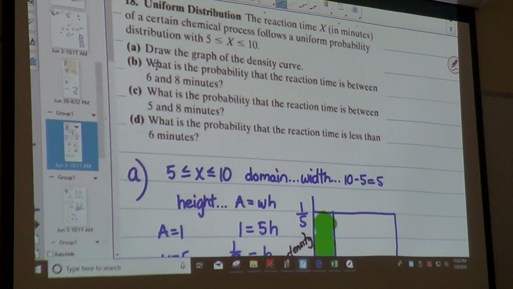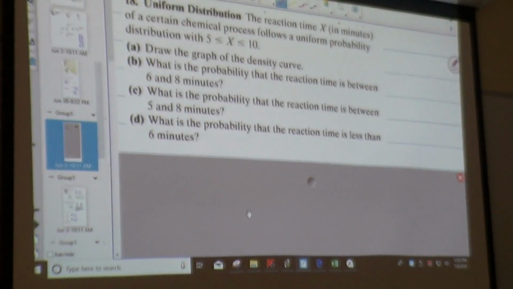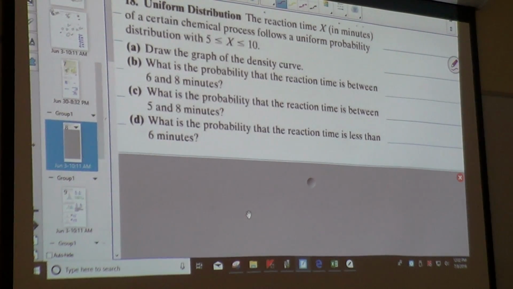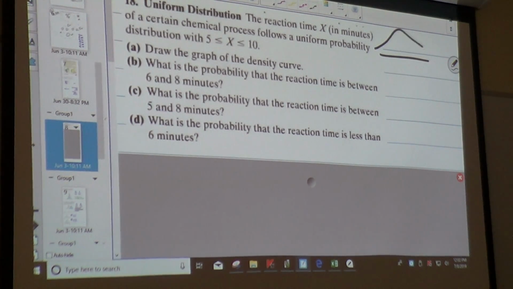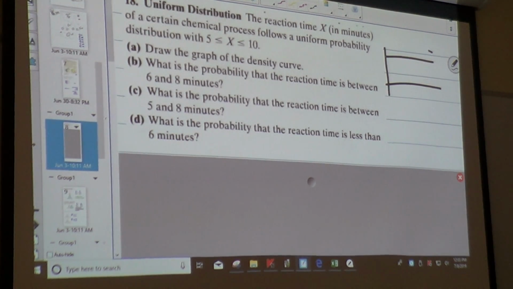Now, let me give you one. This one says the reaction time X of a certain chemical process follows a uniform probability. Uniform probability, normal distribution would be like that. Uniform probability means that it's going to be like what we just did. The probability is straight across, that's uniform. It is going from 5 to 10. So it starts out at 5, then we go 6, then 7, then 8, then 9, then 10.